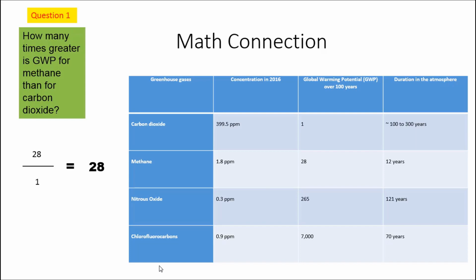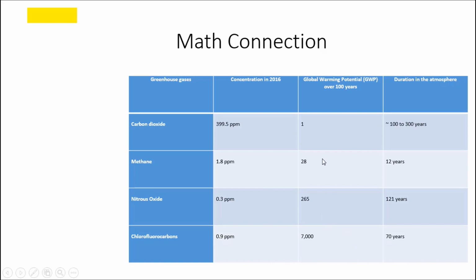So I've done number 1. Go ahead and do questions 2 and 3 in exactly the same format as this, where you put the one first, in this case methane, and then put it over the other one, which is carbon dioxide. And you'll know how much bigger one is than the other. Let's go on to question number 4.